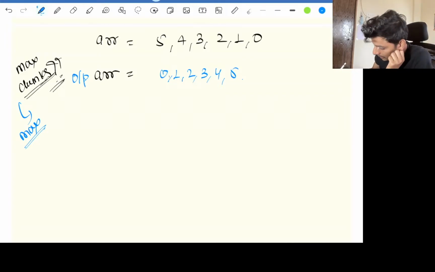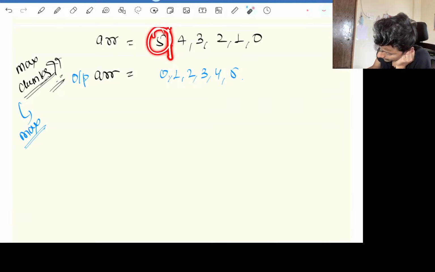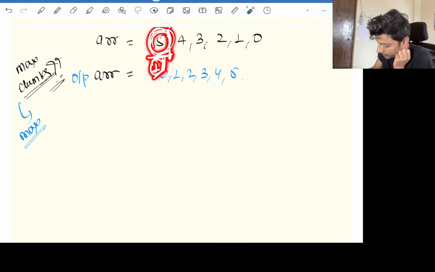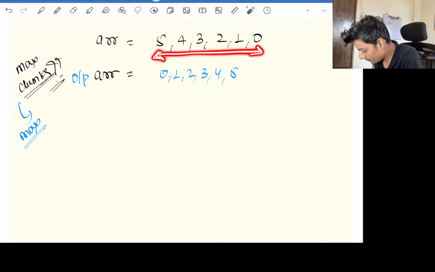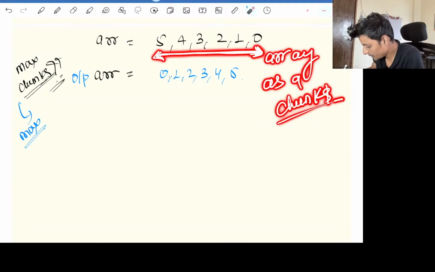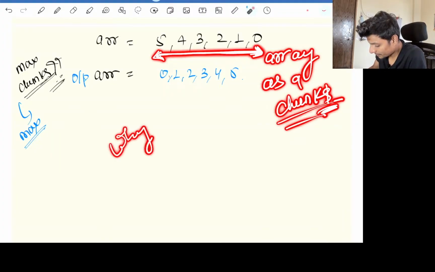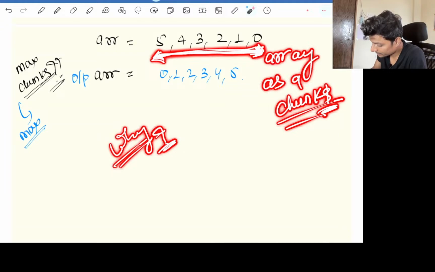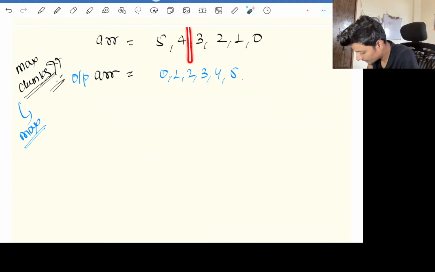Because if you carefully observe, if we could have taken it like this, we said okay this is one chunk, but if we sort this up we won't be able to get the sorted array. So we need to consider this complete array as a chunk. Why? Because if we sort this complete array at its own place, we can't distribute somewhere like this, somewhere like this, to make the complete array sorted.